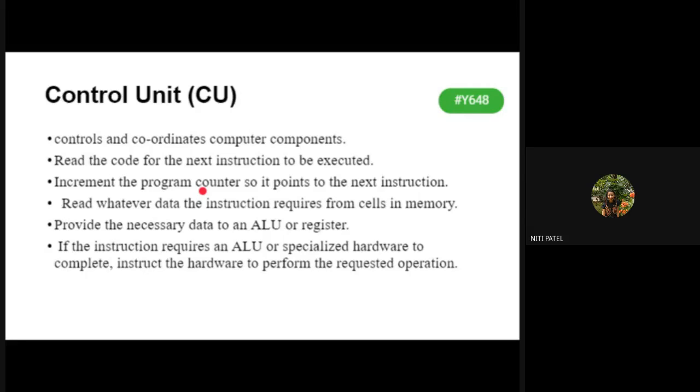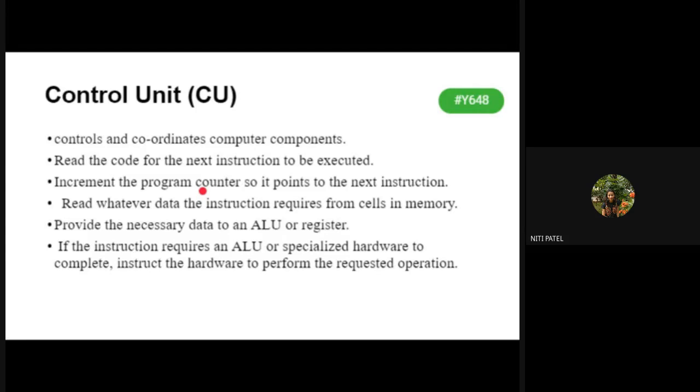If you remember, I had given you a program of 5 instructions for addition of two numbers: int a, int b, add a plus b, store the result into C. So first it will execute int a. Your program counter will initially point to int a. Once int a has started its execution, the program counter will automatically increment and go to the second instruction, which is int b. Once int b has gone for execution, it will point to the next instruction, which is a plus b is equal to c.